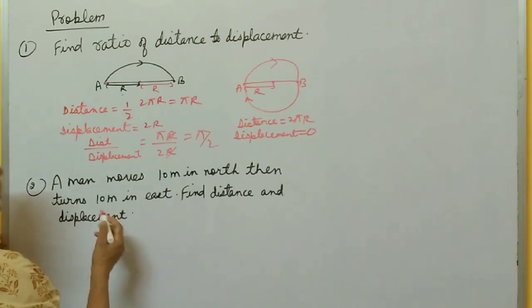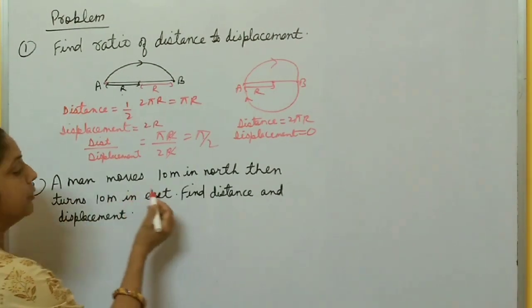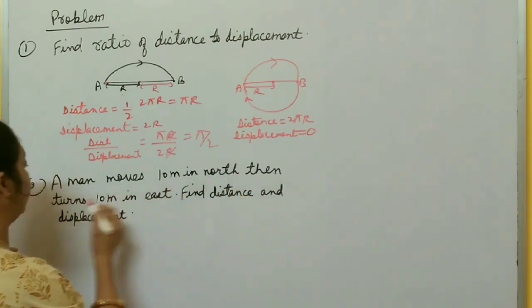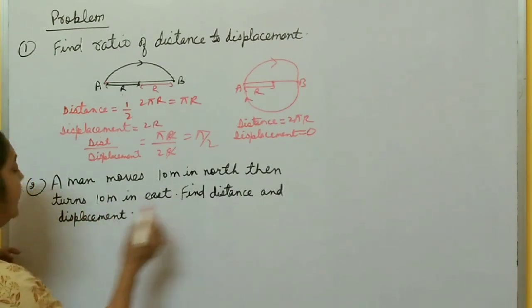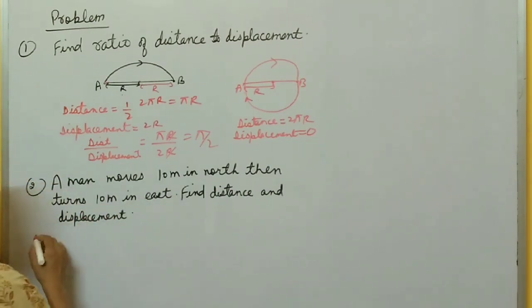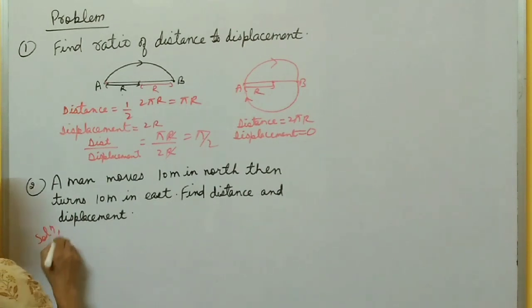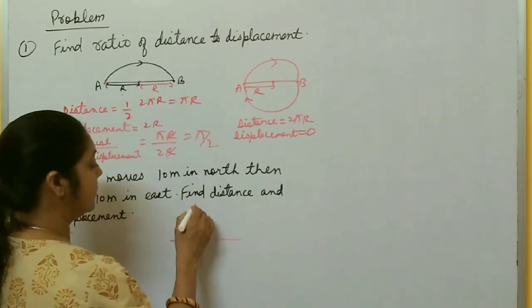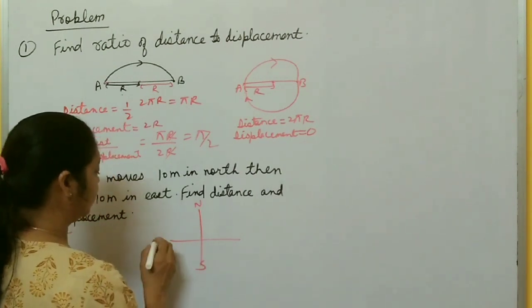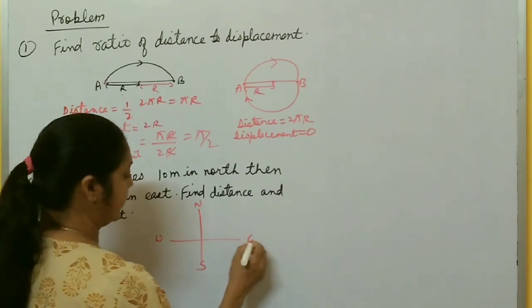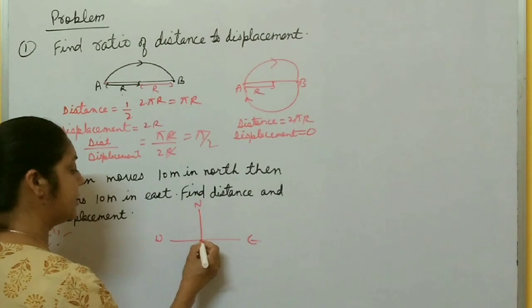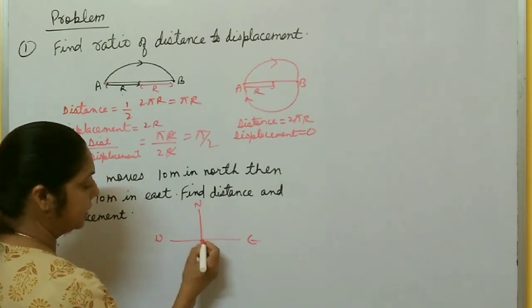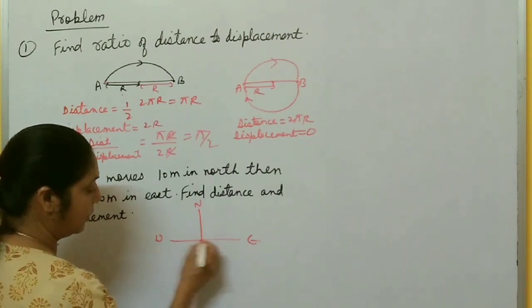Now come to the second question. A man moves 10 meters north, then turns and moves 10 meters east. Find the distance and displacement. In this type of question, you first draw the axes: north, south, west and east. And this is the origin. You always take the intersection of all these four lines as the origin.